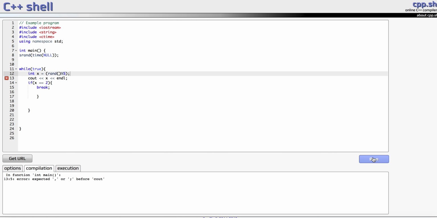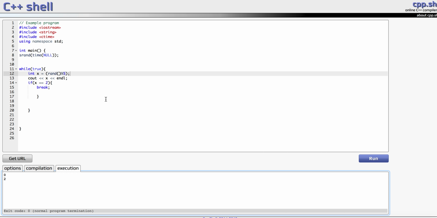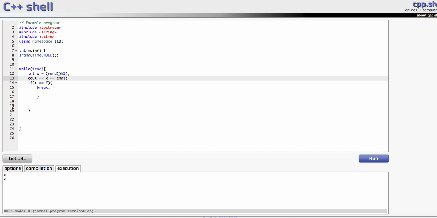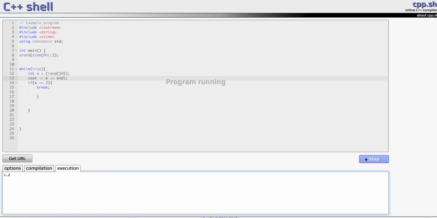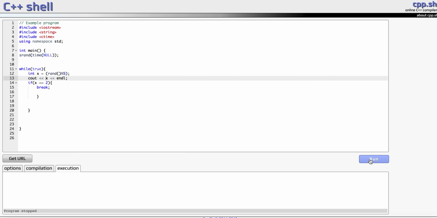Sorry guys, my semicolons are not feeling it today. 0, 2. Okay, see what happens. The first value this random number generated was 0, and then it looped again. Then it was equal to 2, and we break out of that. Okay, so we run it again. Sorry, the compiler is throwing weird behaviors right now. Okay, there we go: 0, 3, 2. First time 0, second time through 3, then it was 2, and then it broke out of it.